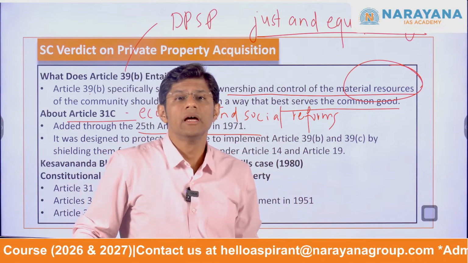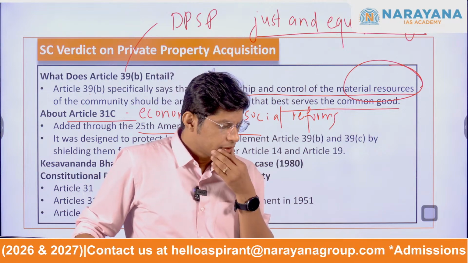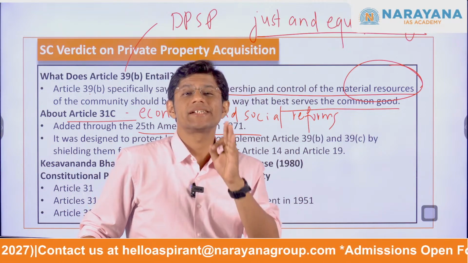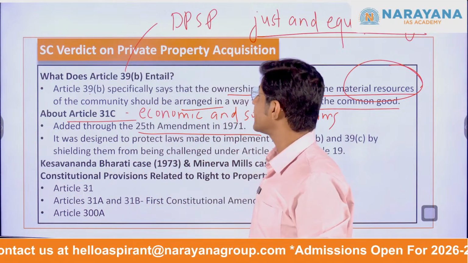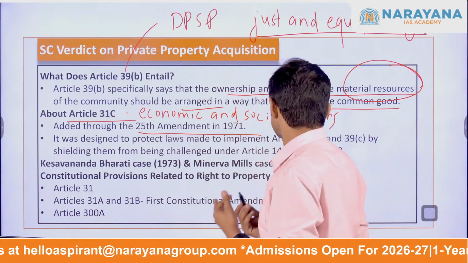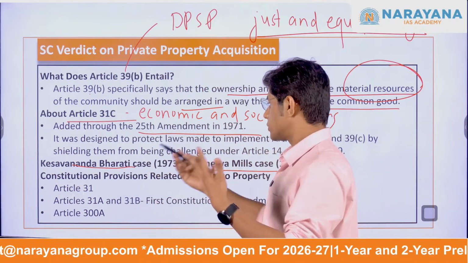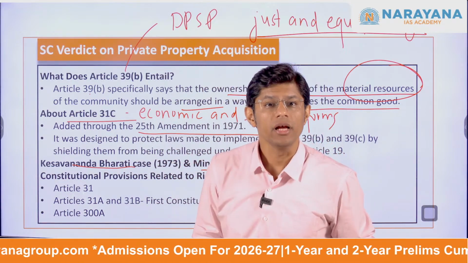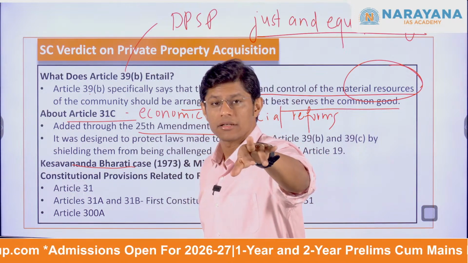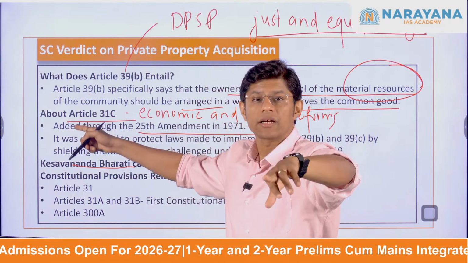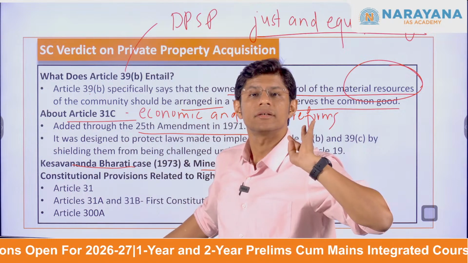The Supreme Court, especially in the Kesavananda Bharati judgment of 1973, upheld the idea behind Article 31C.